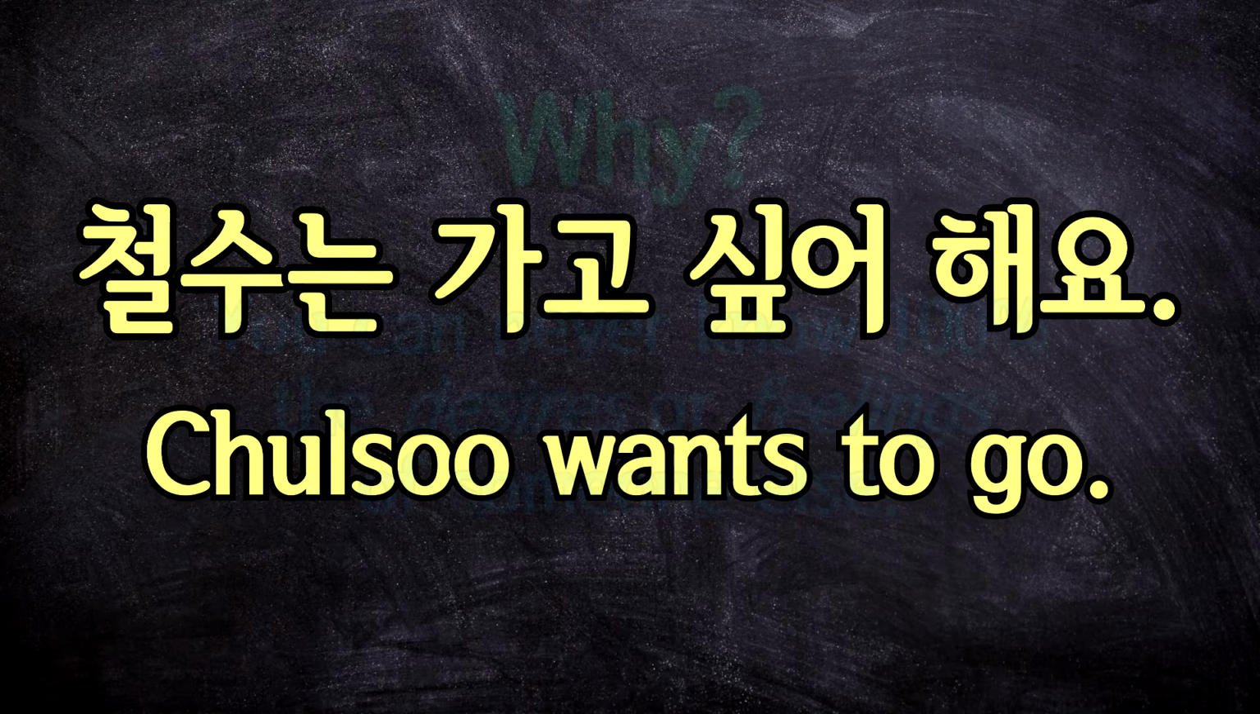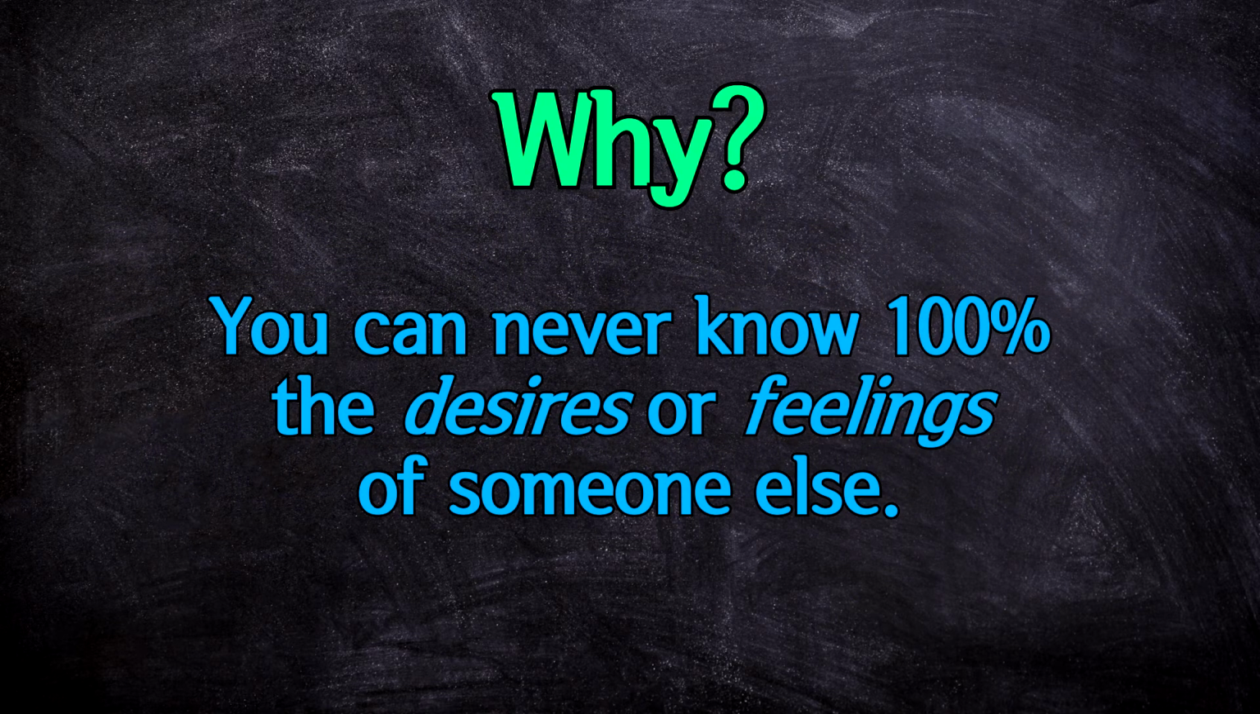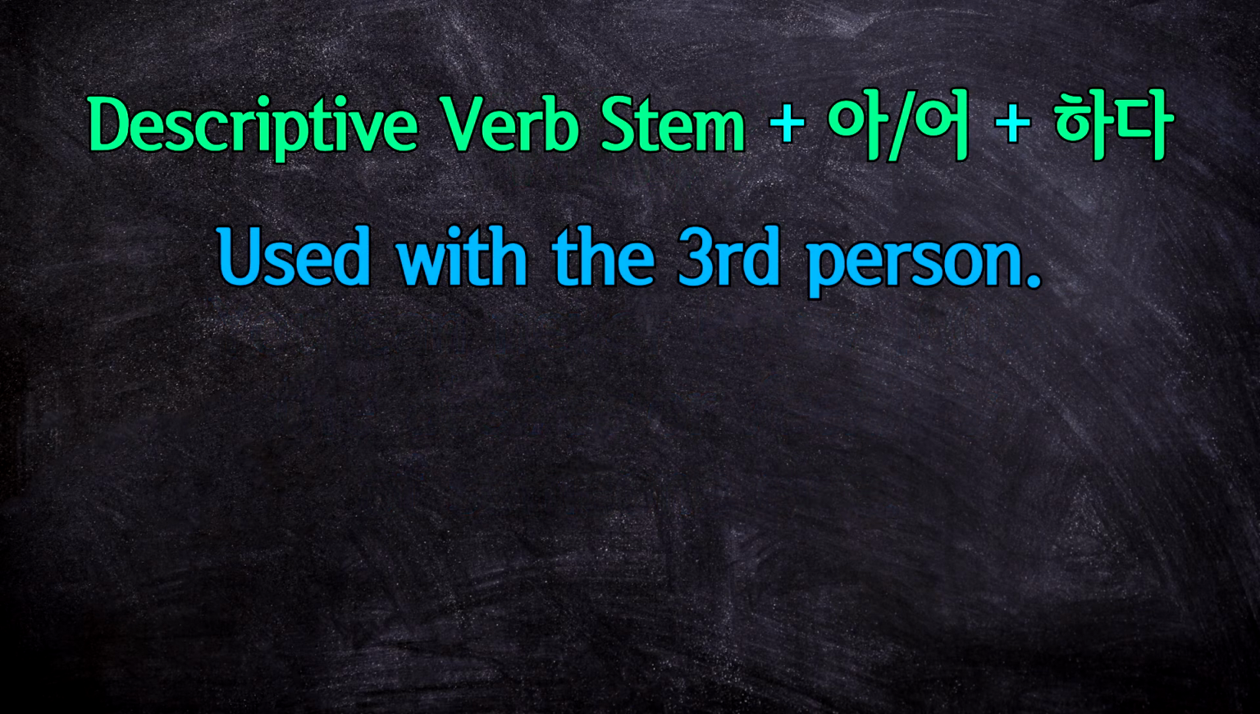Now, why is that? Well, in Korean, it's thought that you can never know 100% what a third person wants or feels. So if you were to say 철수는 가고 싶어요, it would mean that you somehow knew exactly that 철수 wanted to go, which isn't going to sound natural. So this new form, attaching 하다 to the end, changes the meaning of the verb and lets us do that.